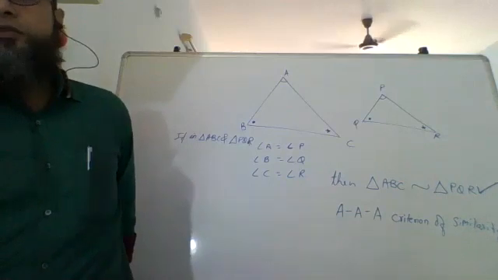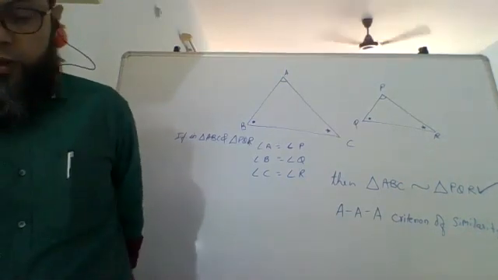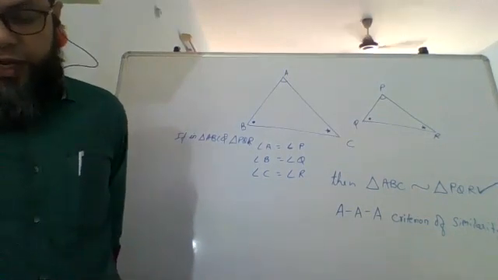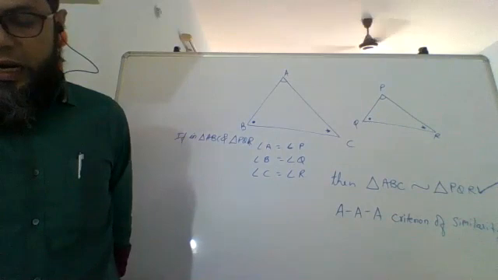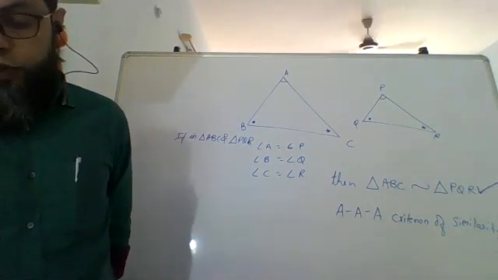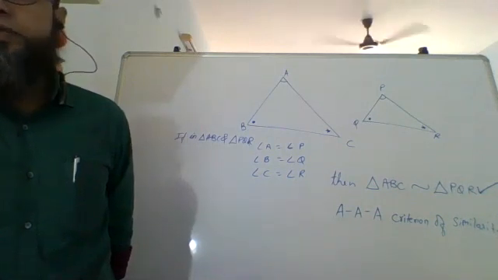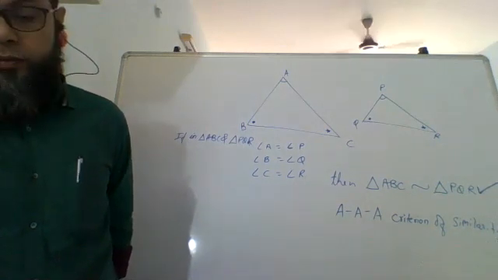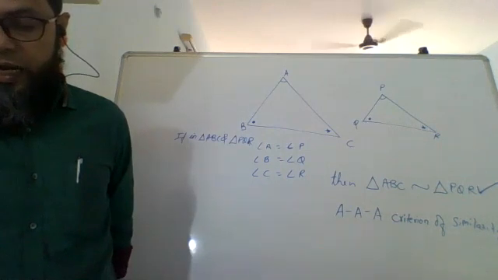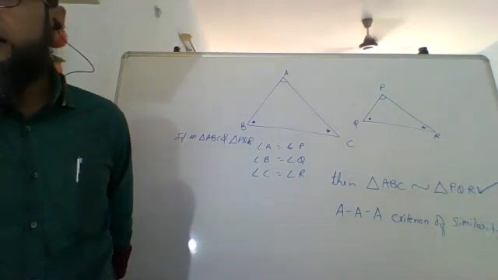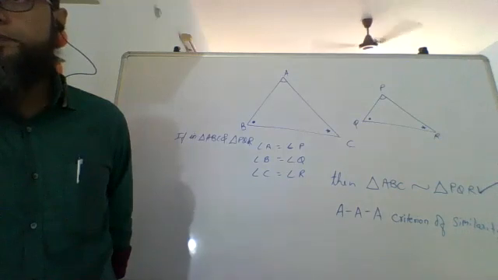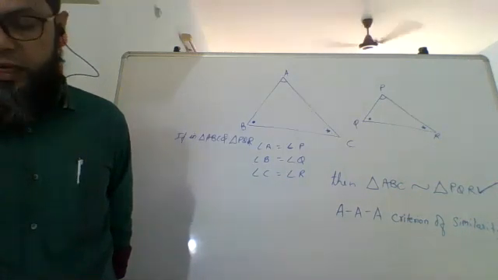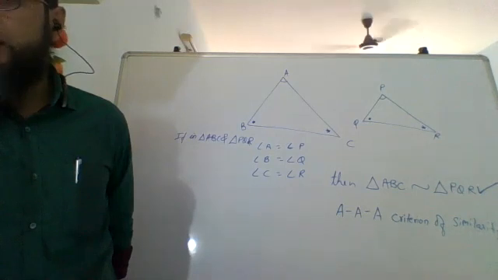In fact, if you want it in statement form, you can write this down. If three angles of one triangle are equal to the corresponding three angles of another triangle, then the two triangles are said to be similar.